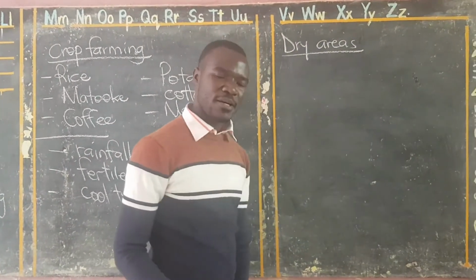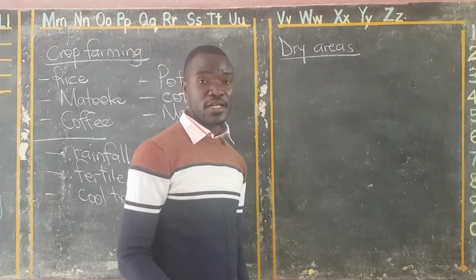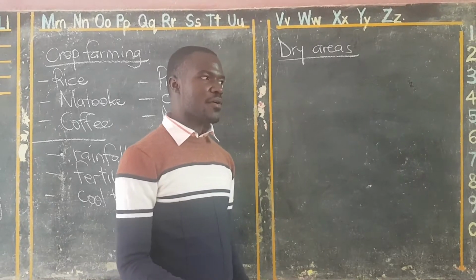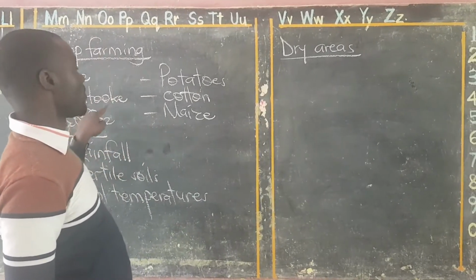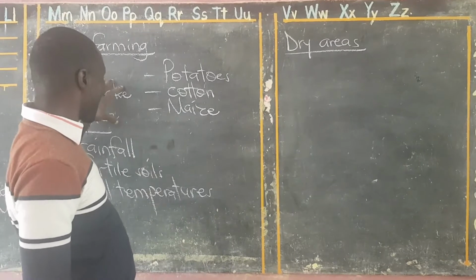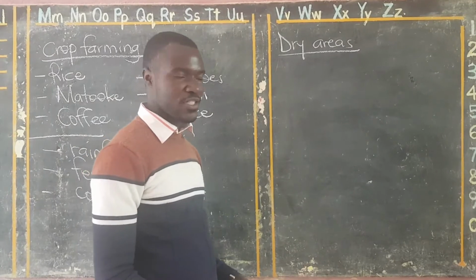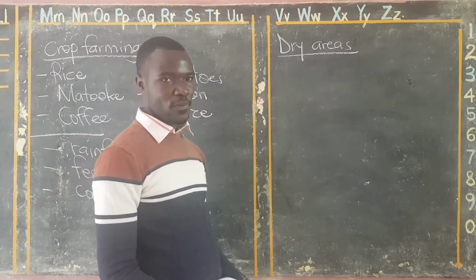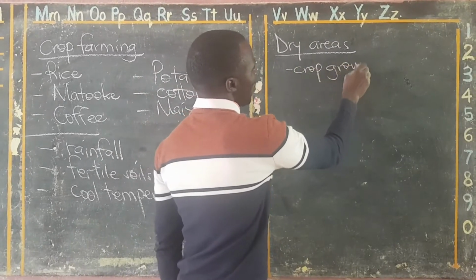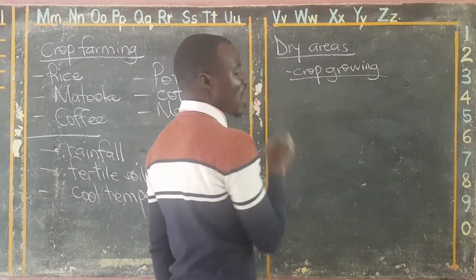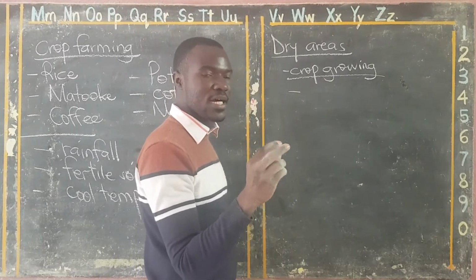You must know some of the dry areas in Uganda. The most prominent dry area in Uganda is northeastern Uganda, the Karamoja region. This area does not receive much rainfall. So they can't grow rice, matoke, or coffee, because these crops need a lot of rainfall. So you find that the activities they do in this region are totally different. Much as there is some crop growing here, they grow drought resistant crops. These are sorghum, millet, and cassava.